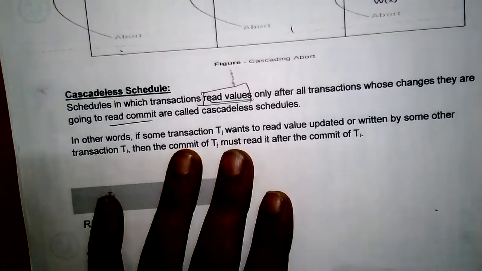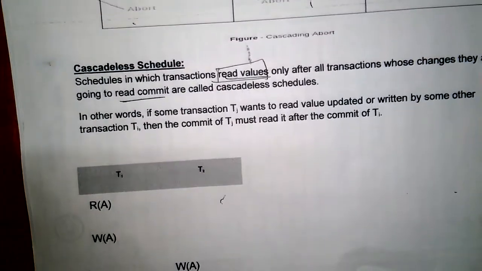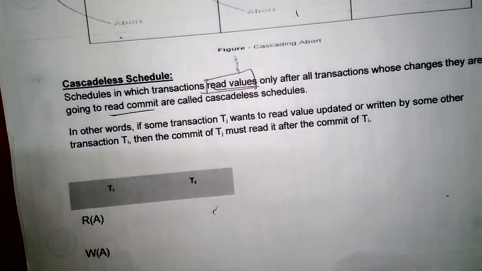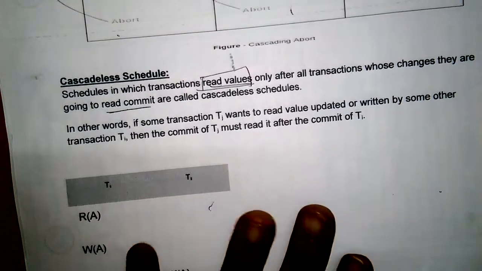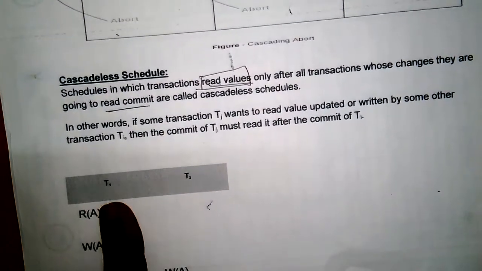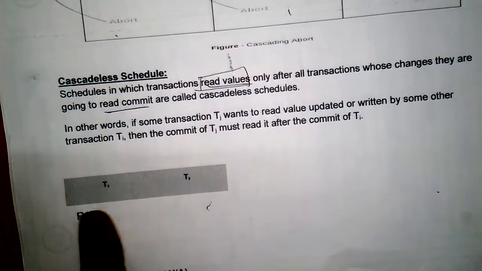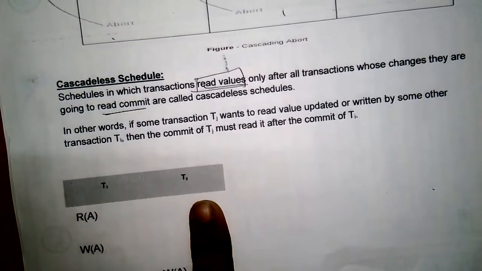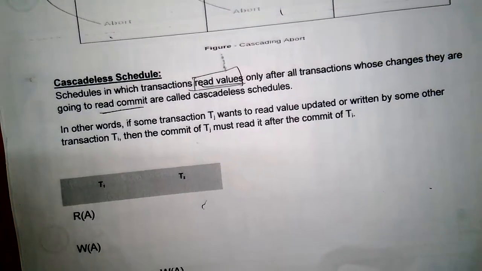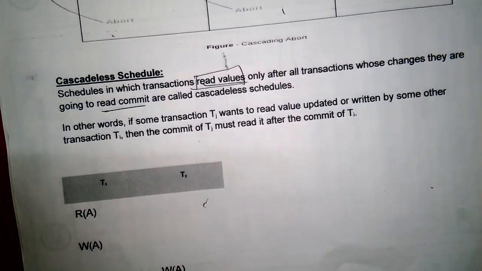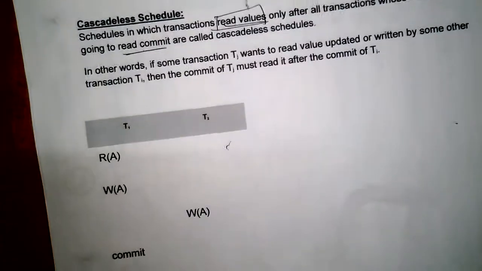Cascadeless schedule means every pair of transactions, suppose we have two transactions T1 and T2, and T2 is reading a value. See here in this example schedule, two transactions T1 and T2.